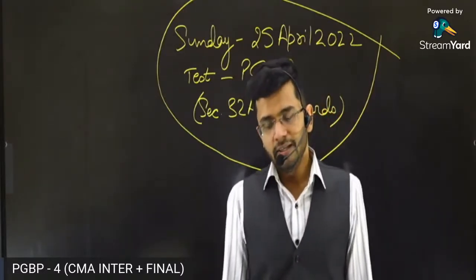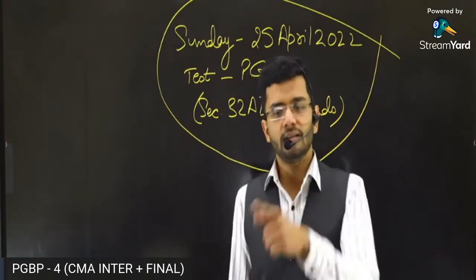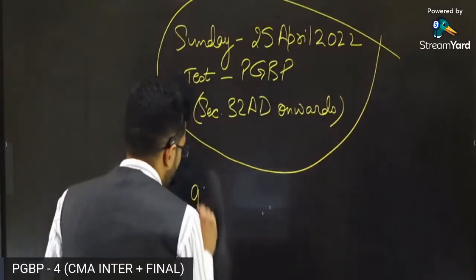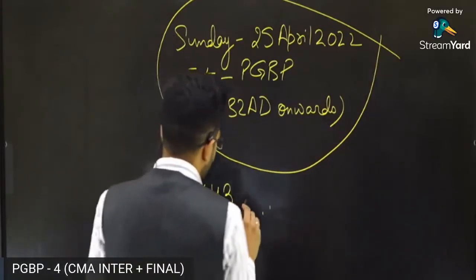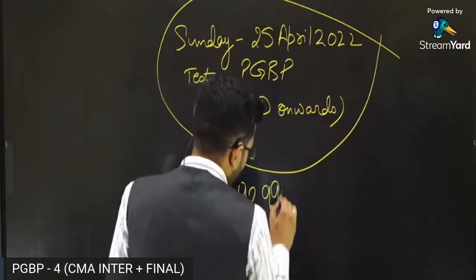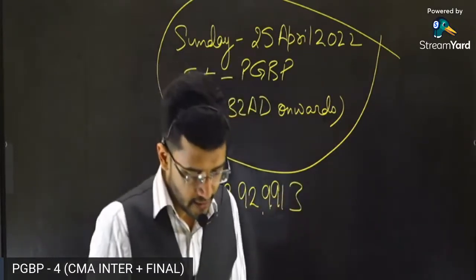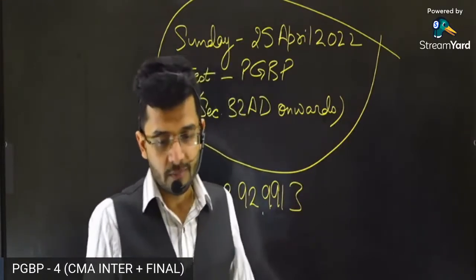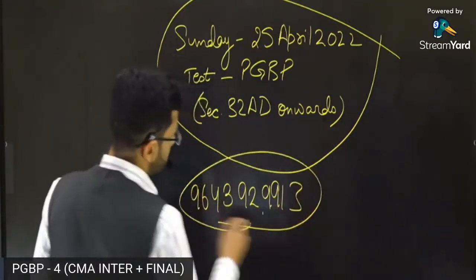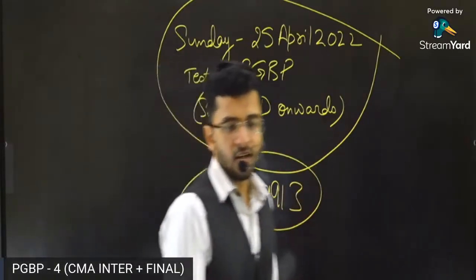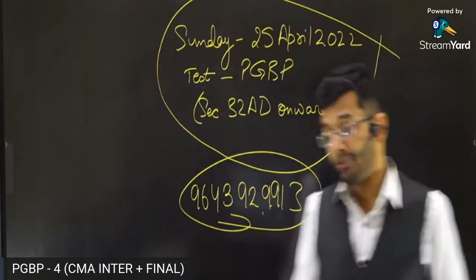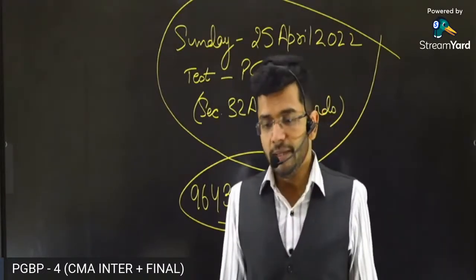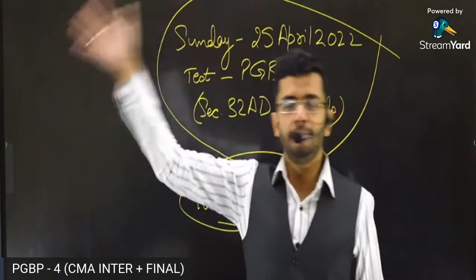All right, we'll be meeting on 25th of April for the test. If you want to join the WhatsApp group, where the link of the test will be shared with you, the WhatsApp number is 9643929913, where you will get the details of the test. So just join the group, get the link of the test and give the test regularly, guys. Tests will happen regularly till your examination, which is in June.